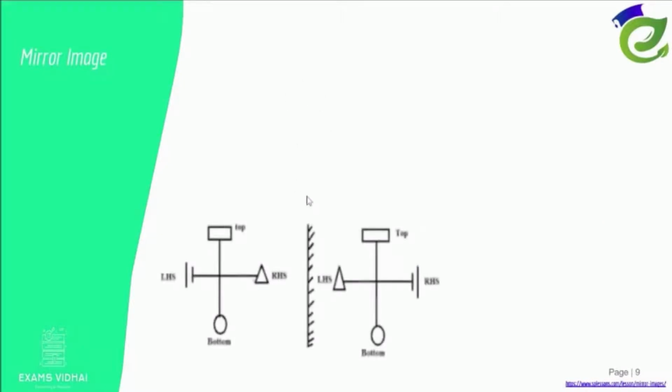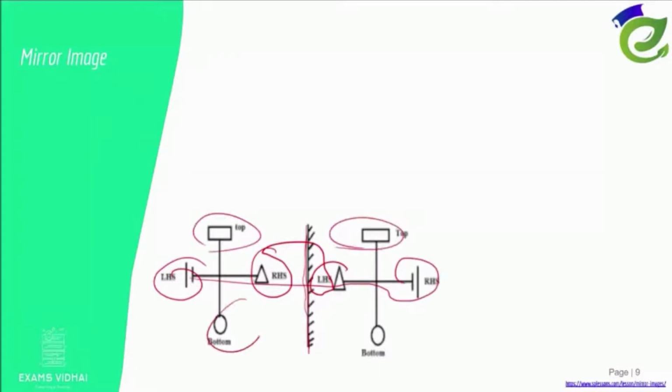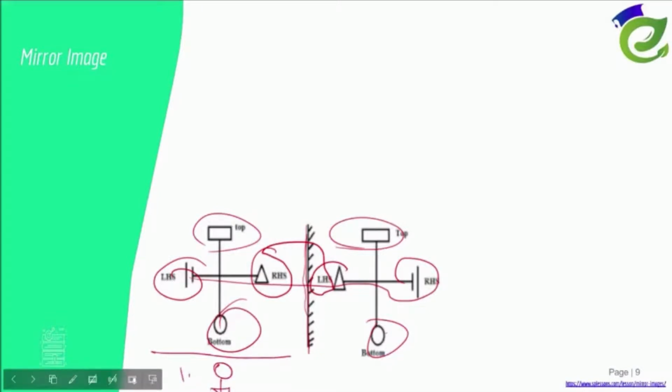So in mirror image, you have the mirror towards the right of you. So now what will happen? RHS will turn to LHS, LHS will turn to RHS. But the top and bottom remain the same. Whereas in water image, bottom and top will change. LHS and the RHS will remain constant.